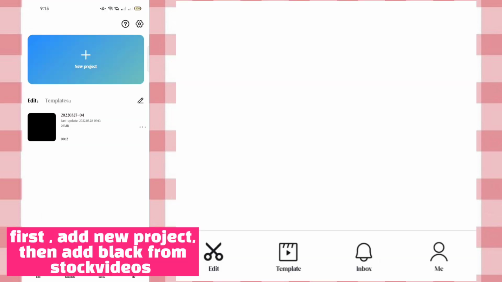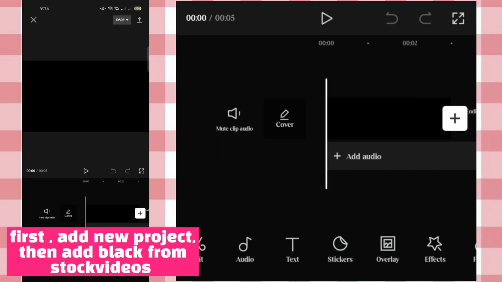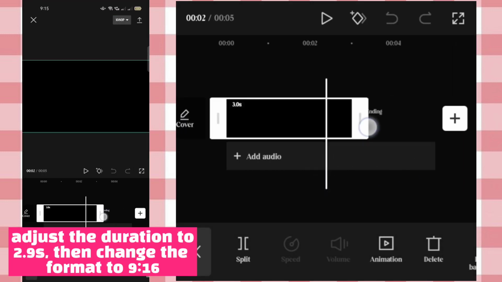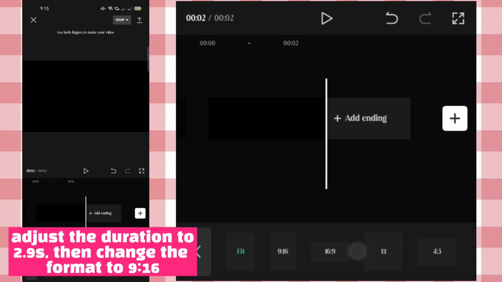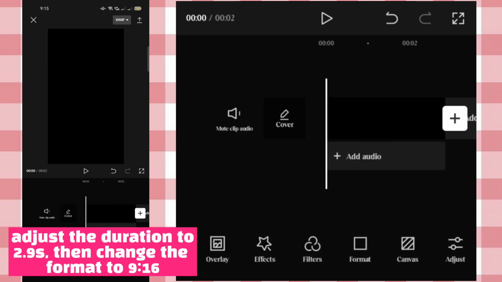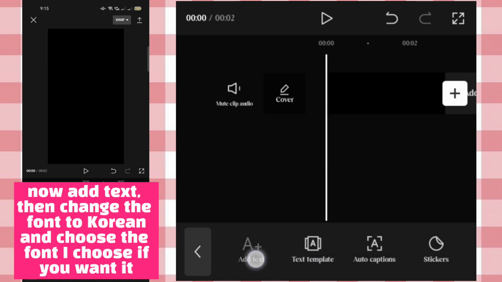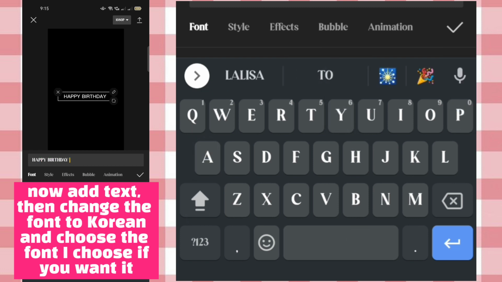First, add new project, then add black from stock videos. Adjust the duration to 2.9 seconds, then change the format to 9:16. Now add text, then change the font to Korean. Choose the font you want.